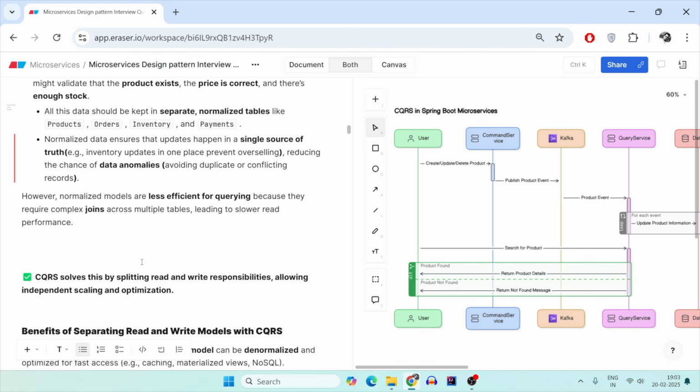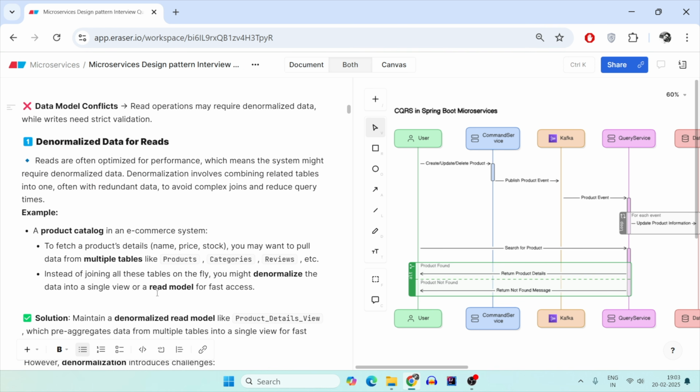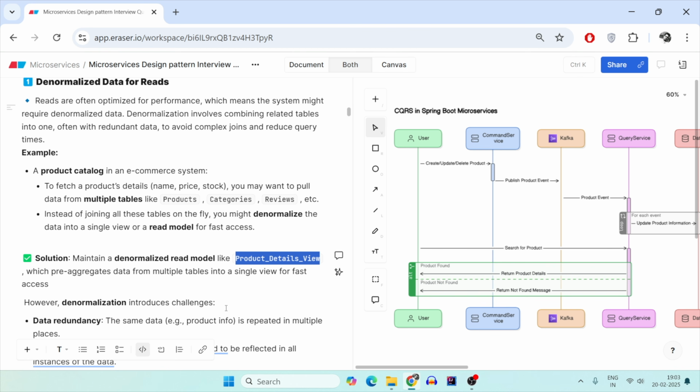But there's again a problem with this normalized data, because it is less efficient for querying. If you maintain different data tables, then multiple complex joins will lead to very bad performance. So for that reason, we understood that write should always be done in separate tables. Read should always be done from the same table, like this view table, where everything is pre-aggregated into a view, so that whenever a person hits for a particular product, they are able to get everything about that product in one single query to the table.